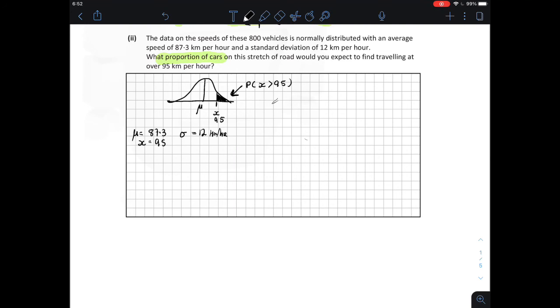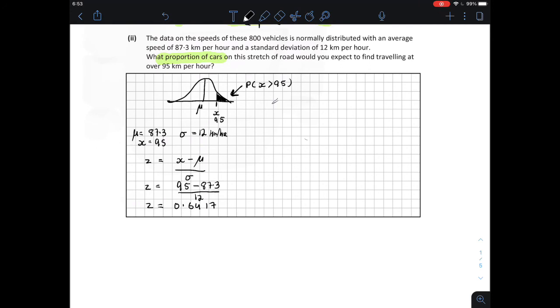To find our proportion or our probability or our area under the curve, we need to convert our data into z-scores. So we're going to use the z-score standardizing formula. Z equals x minus mu divided by our standard deviation. So z is equal to 95 minus 87.3 divided by 12. Z is equal to 0.6417.